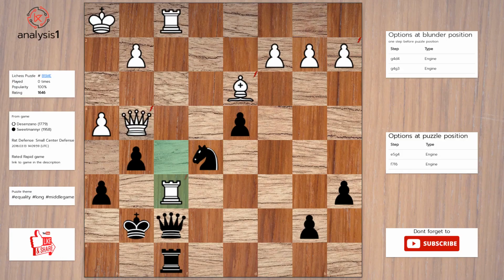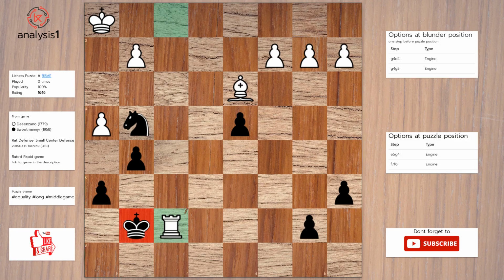Here are threats in puzzle position. Queen takes rook. Queen takes pawn. Knight takes queen. Knight takes bishop. There are no checks in this position. Solution to the puzzle is: knight takes queen. Rook takes queen, check. Rook takes rook. Rook takes rook, check. King takes rook.